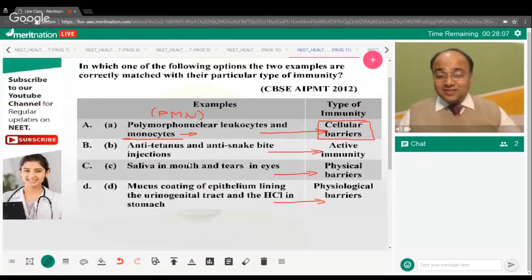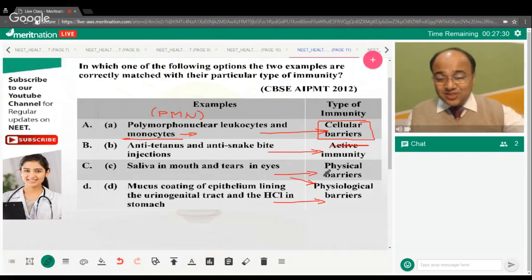Anti-tetanus and anti-snake bite injections are passive immunity, dear. It is not active immunity. You are already injecting the antibodies into the individual, right? The antibodies are not being generated by the individual in vivo. So, saliva in mouth and tears in eyes is an example of physiological barrier, right? Saliva in my mouth and tears in my eyes contains an enzyme lysozyme, which is capable of breaking down the peptidoglycan cell wall of bacteria, right?